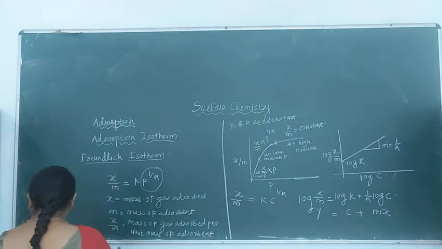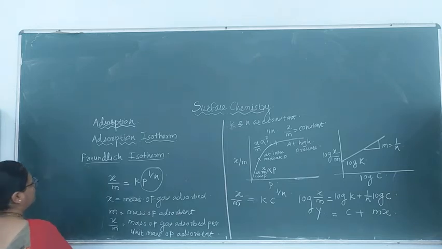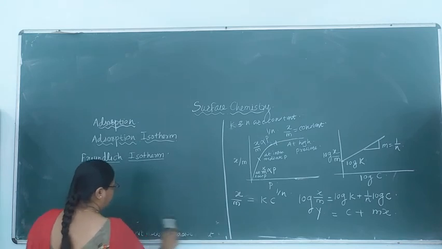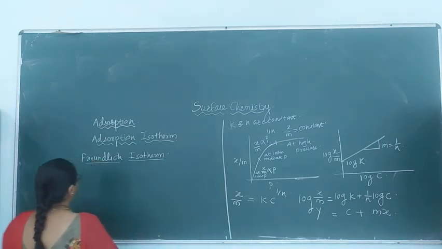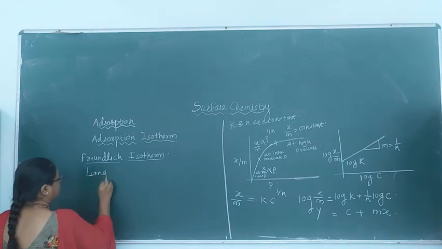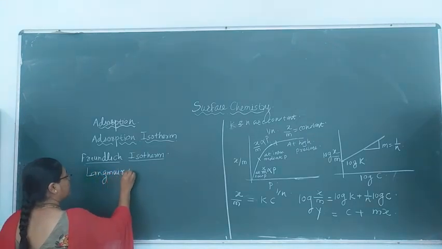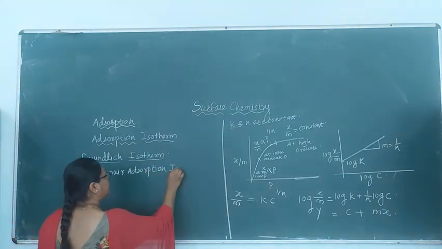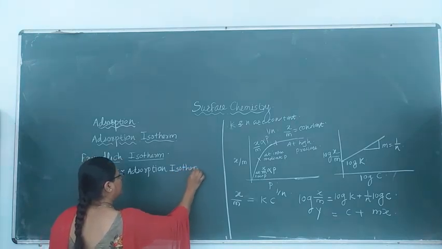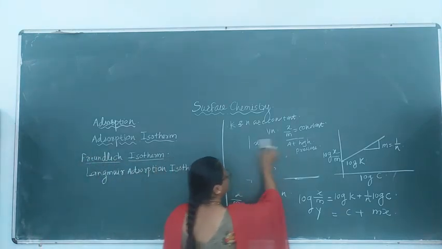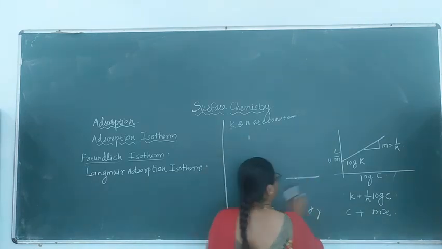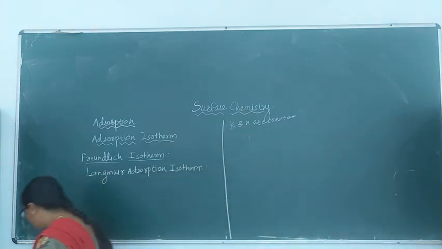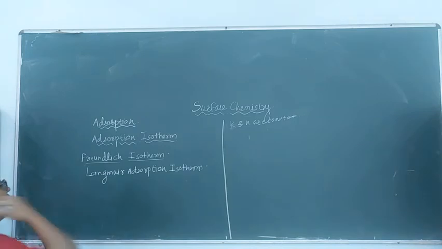Alright, now let's see the second type of adsorption isotherm, and that is the Langmuir adsorption isotherm. Now, what is the Langmuir adsorption isotherm?